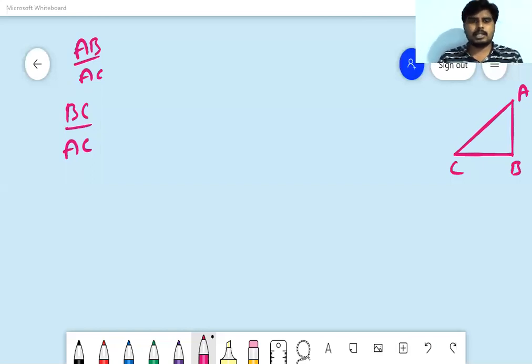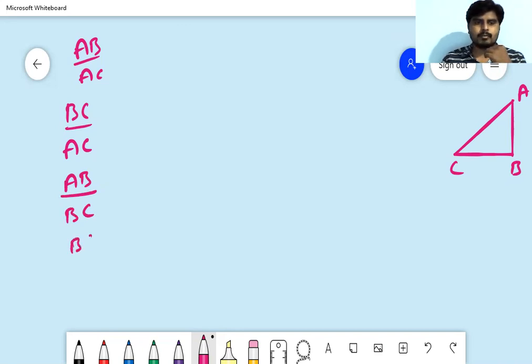AB by AC, BC by AC. What is the one more ratio? Next AB by BC, next BC by AB, and 2 more ratios remaining, right? So AC by BC, and last one I'm writing here, AC by AB.